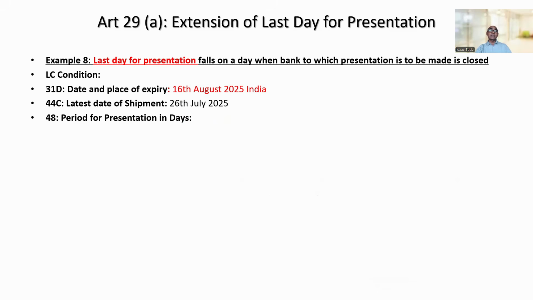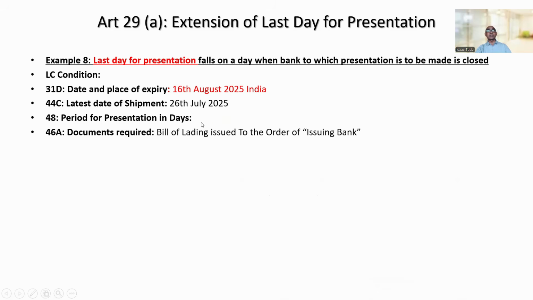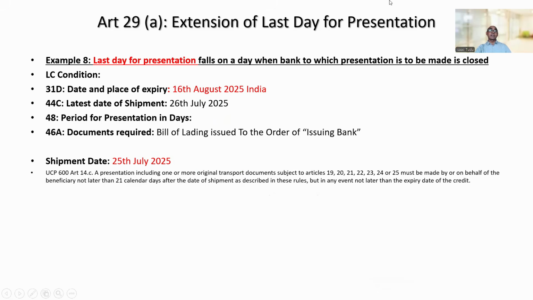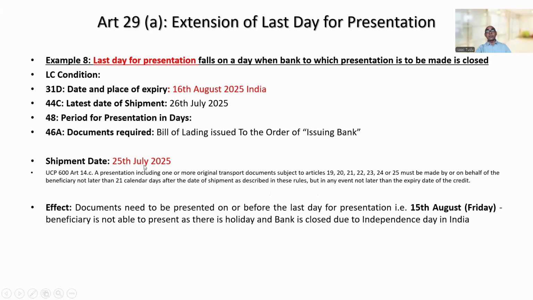Here we go. Now you can see here in this case, latest date of shipment is given, but period for presentation is not given. Bill of lading has been asked, means it is a typical case of Article 14C, right? So shipment date, if it is 15th July, then Article 14C says that documents must be presented within 21 calendar days after the date of shipment, but within the LC expiry date. If you count 21 calendar days after 25th July, you will find the date is 15th August, which is Friday.